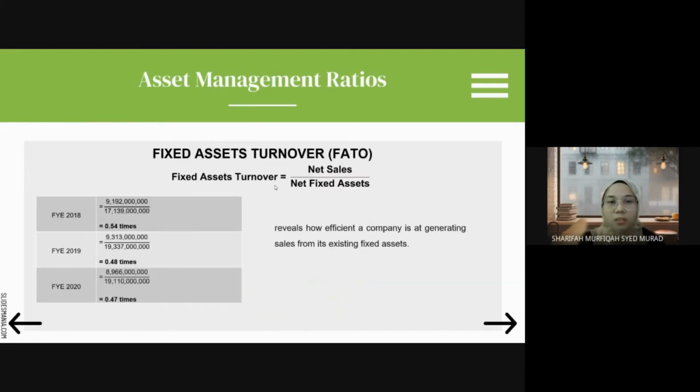Okay, next is fixed asset turnover. The formula is net sales divided by net fixed asset. For the year ended 2018 it is 0.54 times, 2019 is 0.48 times, and for 2020 it is 0.47 times. This ratio reveals how efficient a company is at generating sales from its existing fixed asset.